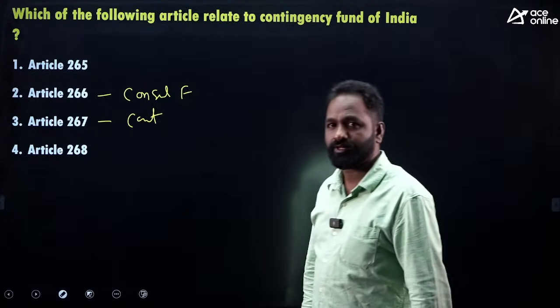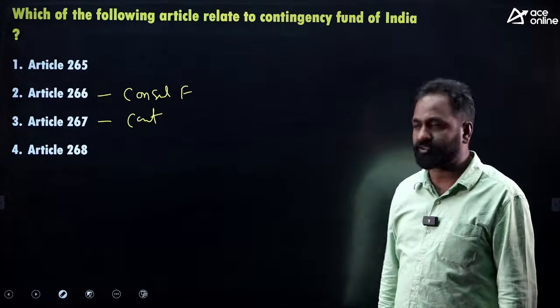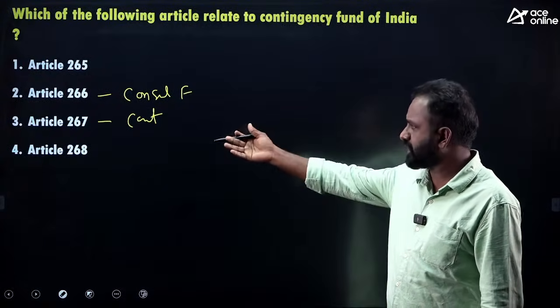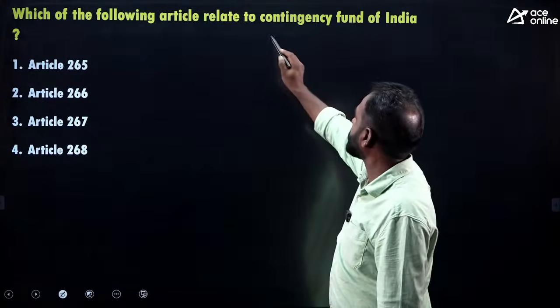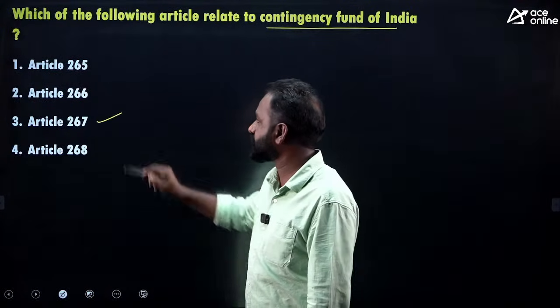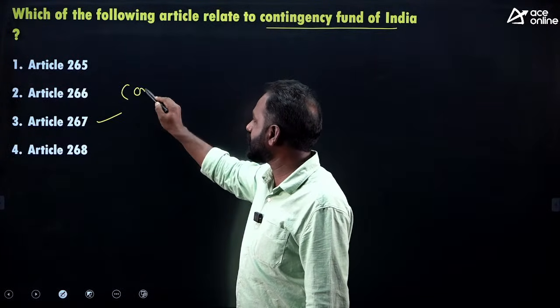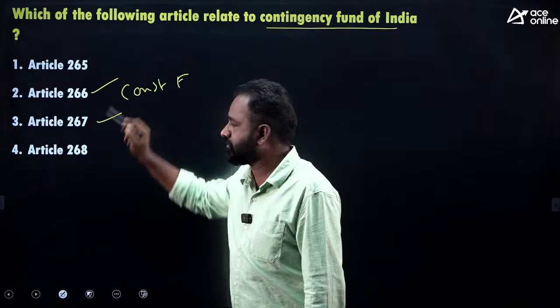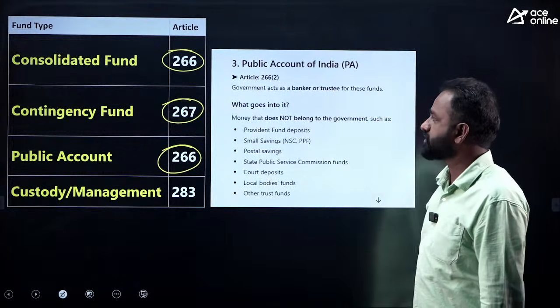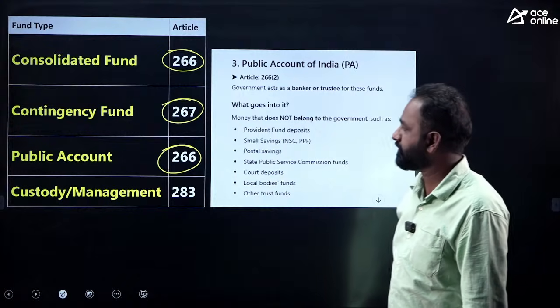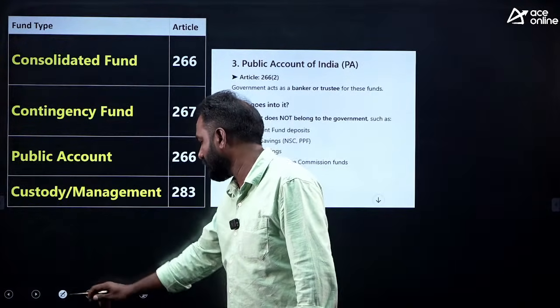Let's see. This question I put for explanation only. Of course, the answer is Article 267. The question is about the Contingency Fund of India, 267. If the question is about the Consolidated Fund of India, the answer will be 266. Okay. So the Consolidated Fund of India, the Contingency Fund of India, and also the Public Account.